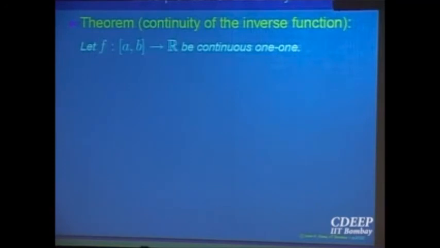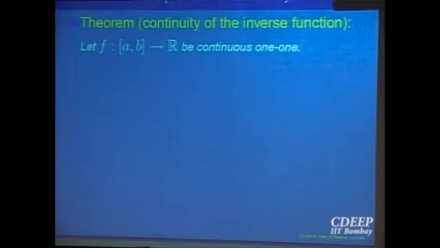1-1 means what? Different points go to different images. What is the range of this function? Can you say something about the range of this function? Because it is continuous, the range is again an interval by the intermediate value property.